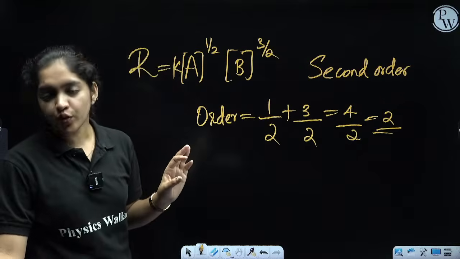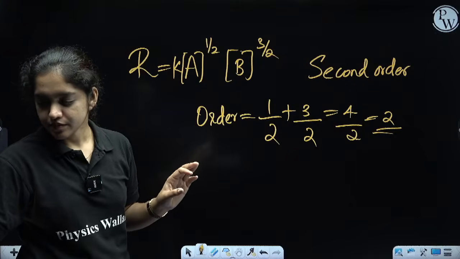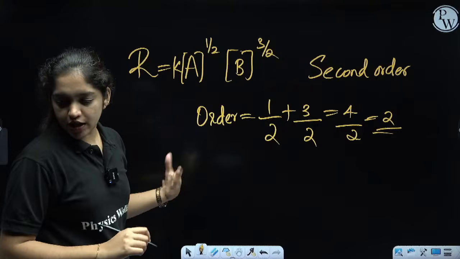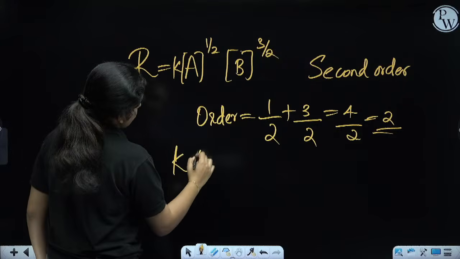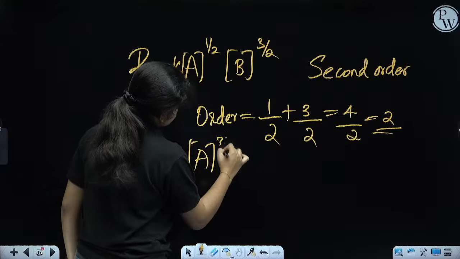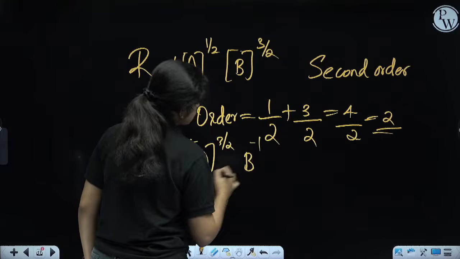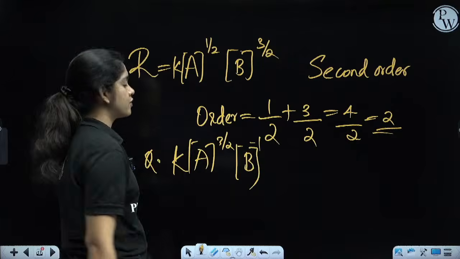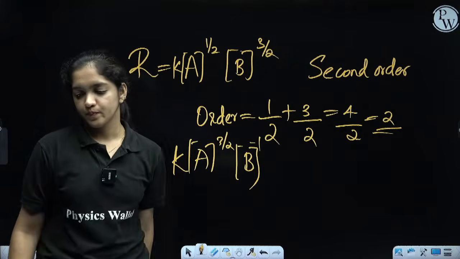One more question for you. Next question. You can write it like k A raised to 3 by 2, B raised to minus 1. Try to do this one also. Find the order of the reaction. Next one.